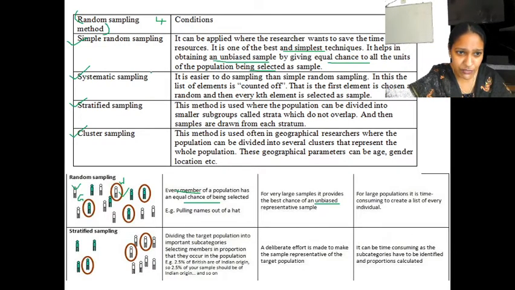Now we will move on to the definition of systematic sampling. What is systematic? Yes, there is some bias. You are not going for a simple random sample. It is not that easy. So first you will select the first element. First you are going to pick one white man. Now you are going to count 1, 2, 3, 4, 5, 6 till the kth element you are going to select. Kth element means after some number you are going to select it. So there is no equal chance of people being selected.